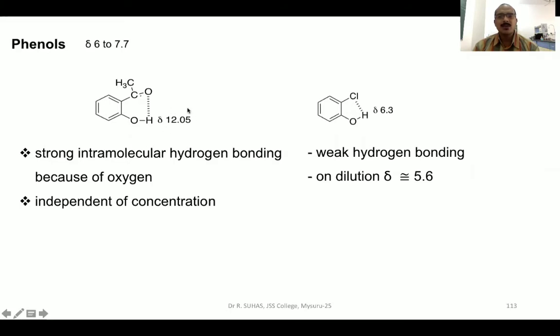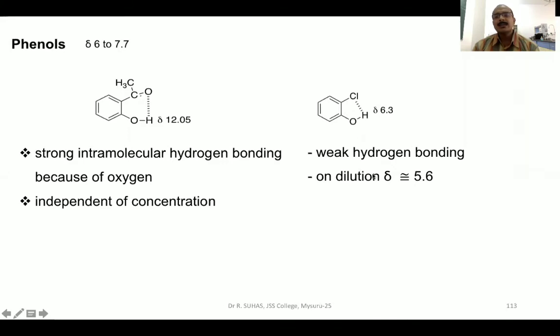Because of the strong hydrogen bonding, you will see that delta will be very, very high. Whereas the hydrogen bonding between H and Cl, no doubt there is a hydrogen bonding, but it is not as strong as in this case, because here the heteroatom is O, here it is Cl. Cl is not as electronegative as oxygen in this case. That's why the hydrogen bonding will be weak. As a result, delta will be lower when compared to this. So if it is 12.05, I can say that it is roughly half of the strong intramolecular hydrogen bonding.